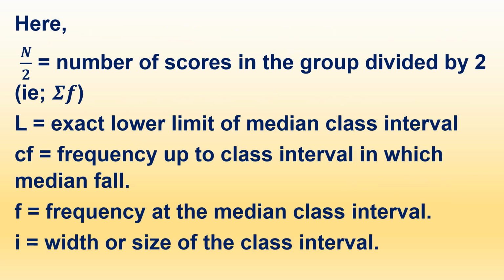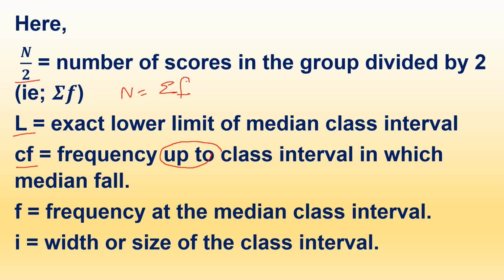In the given formula, n by 2 represents the number of scores in the group divided by 2. As it is group data, here n equals the sum of f. L represents the exact lower limit of the median class interval. CF represents the frequency up to the class interval in which the median falls.